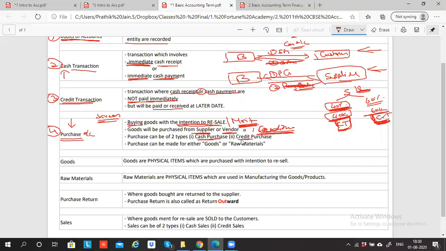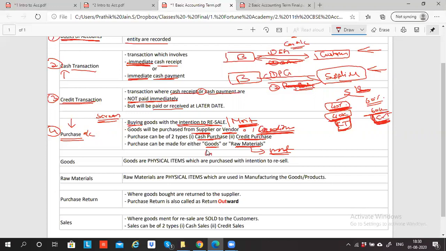Okay. Purchase is of two types. One is cash purchase, second is credit purchase. Two types of purchases. Purchases can also be of two categories: one is goods and second is raw material. What is raw material? I explained to you. Raw material is an item which is used in manufacturing. What example did I give you? Screen, buttons, circuit board and all. This is all raw material.